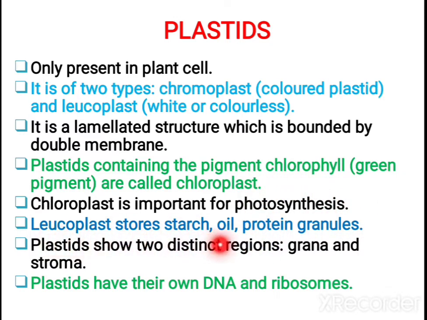The leucoplast is a colorless plastid. It is helpful for storing starch, oil, protein granules. For that storing purpose it is helpful. The plastids have two distinct regions, grana and stroma. The plastids also have their own DNA and ribosomes. Actually both plastids and mitochondria have their own DNA and ribosomes. This is also repeatedly asked.